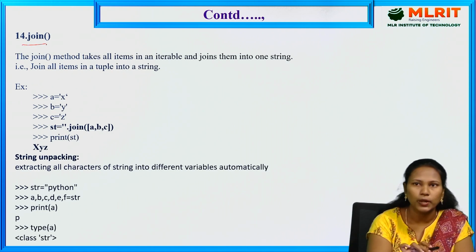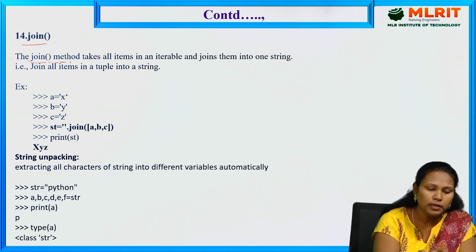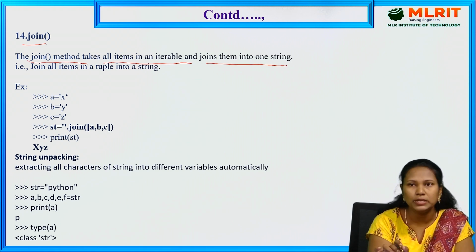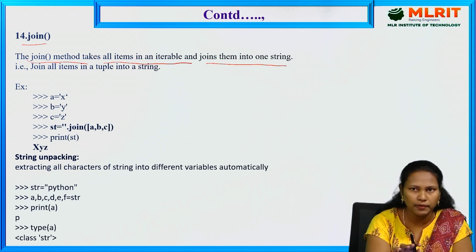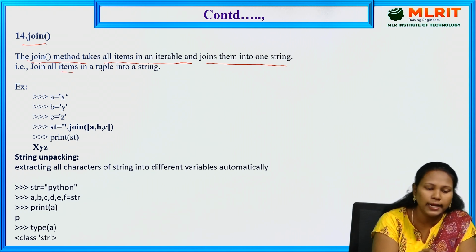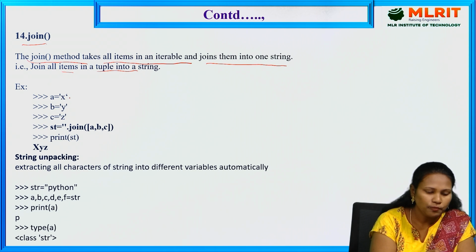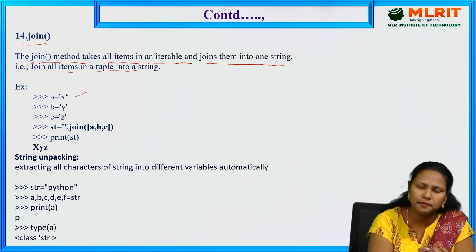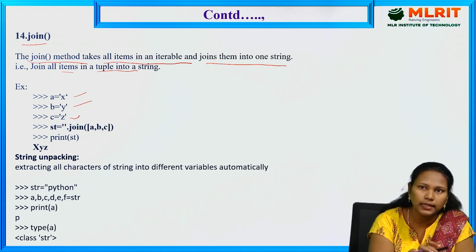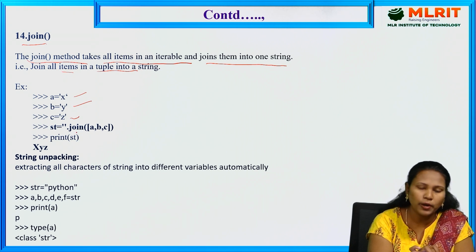Next one, join. The join method takes all the items in an iterable and joins them into one string. It combines all the variables and shows them in one iterable. Here we join all the items in a tuple. For example, a equal to x is a variable. The a contains the x value, b contains the y value and c contains the z value. If you want to combine all the values, we can use dot join. The dot join method combines all the three variables.